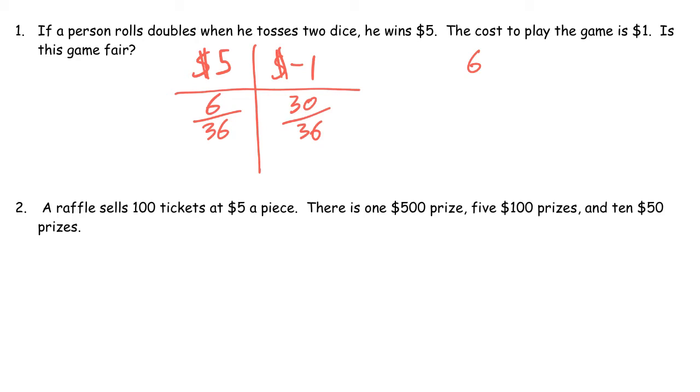So let's just say you played it 36 times. Theoretically, you'd make $30 and you'd lose $30. So in that sense, maybe it's fair, but a different way to look at this, and what probably happens, right? The cost to play the game is $1. Well, that means this should actually be $4, because you win 5, but you already gave them $1. So basically, we just need to find the expected value. How much do we expect to win?